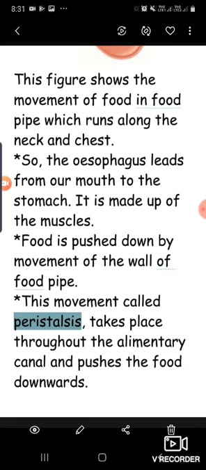I think peristalsis is clear to all of you. That is the rhythmic contraction of the muscles of the esophagus through which food passes towards the stomach. And anti means the reverse process. So anti-peristalsis means if space is not empty and food cannot move forward, then in that case it returns back to the mouth in the form of vomiting. So that is called anti-peristalsis.